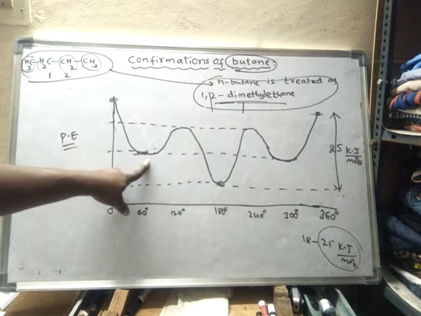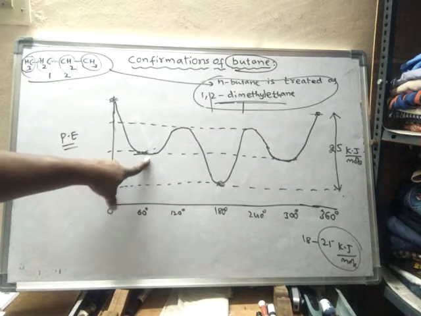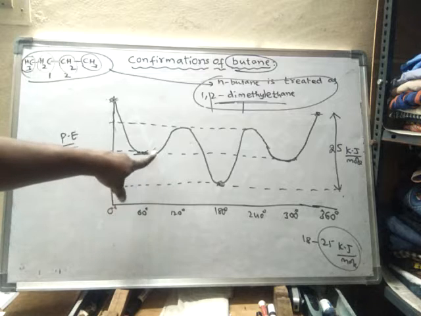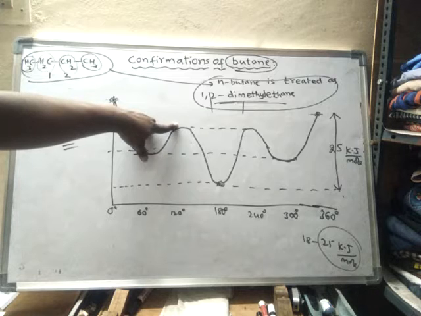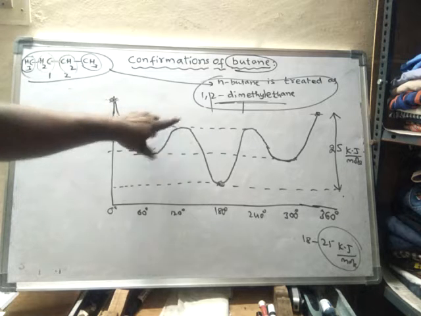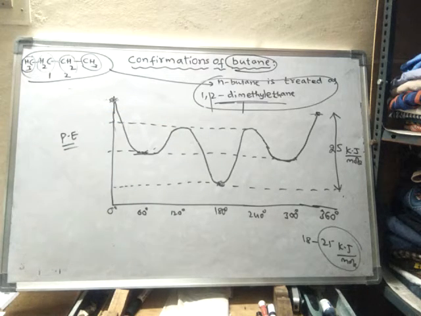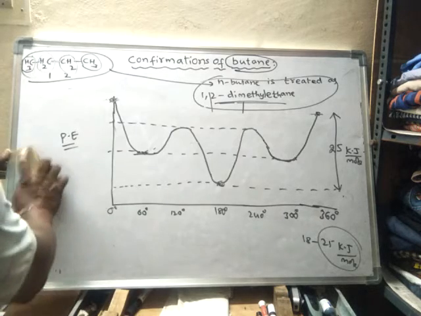This one is called gauche. The gauche structure has less energy when compared to the partial eclipse structure, which is also called anticlinal. So these are the diagrams related to the conformations of butane.